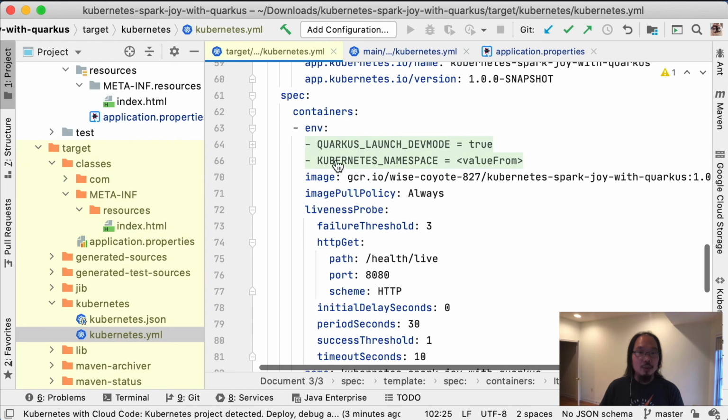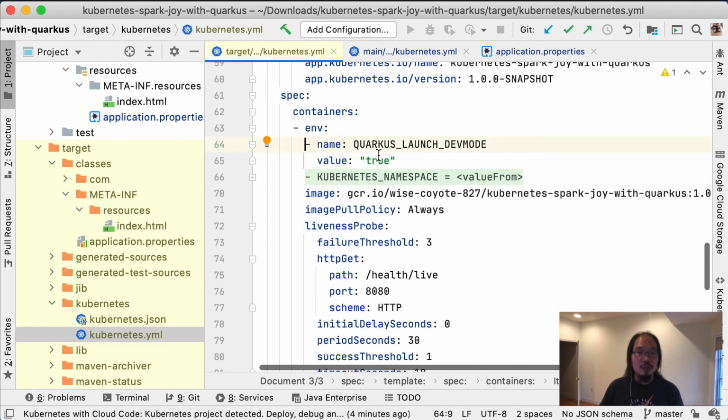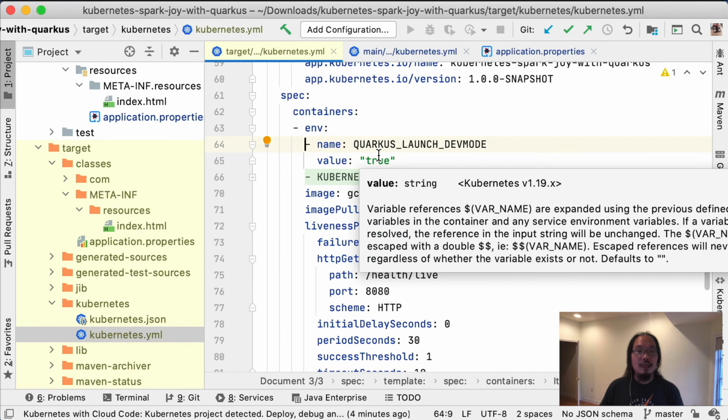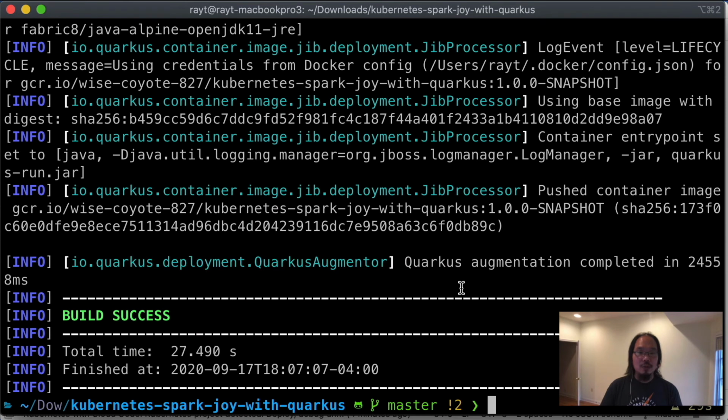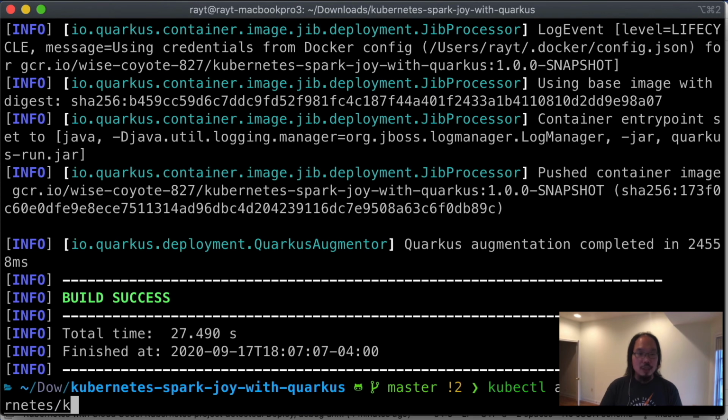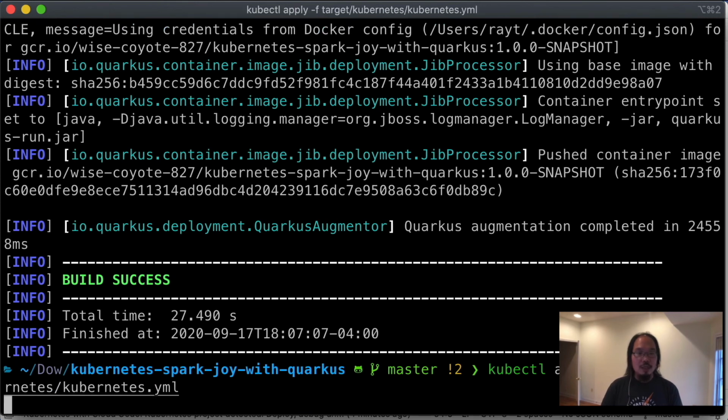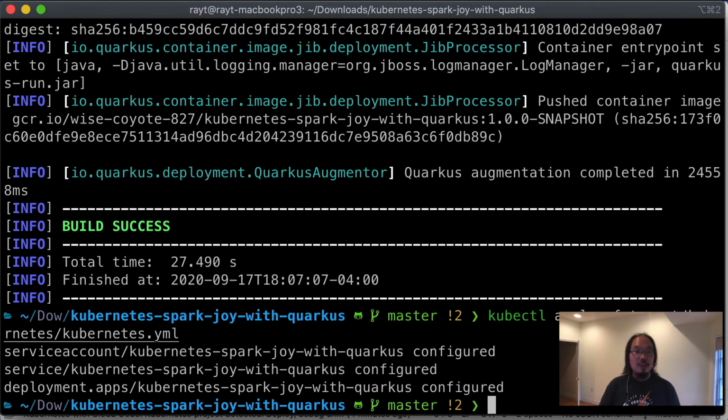And in here, we should be able to see the merged-in changes for dev mode set to true. And I should just be able to redeploy this. So I'm going to say kubectl apply -f target/kubernetes/kubernetes.yaml. And this should restart my application and start it in dev mode. Let's double check.